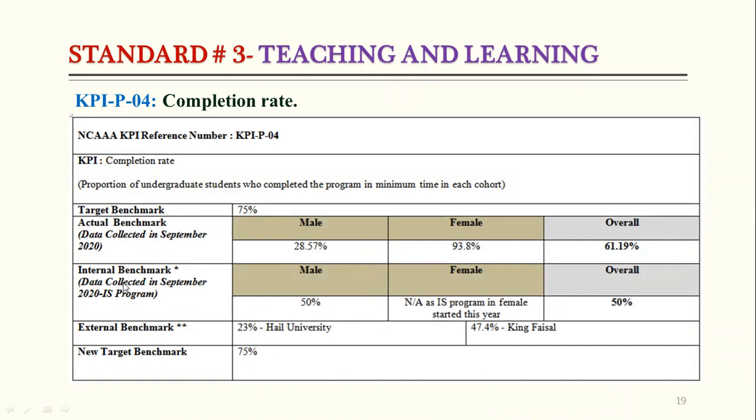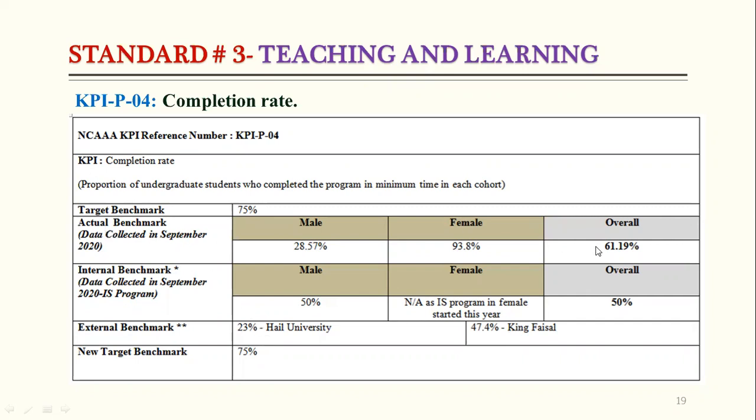Okay, so as I explained, for the internal benchmark, if we are preparing for the computer science program, the internal benchmark will be the IS program, and for IS, computer science will be the internal benchmark. The external benchmark is decided by the quality unit, Higher University and King Faisal University. So we can also compare with Higher University.